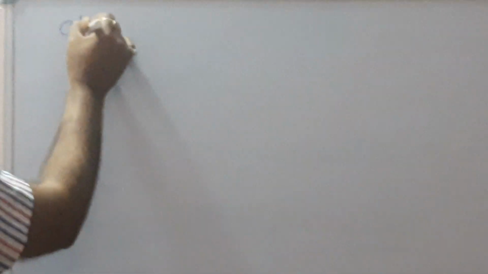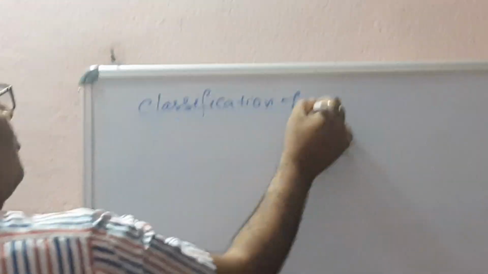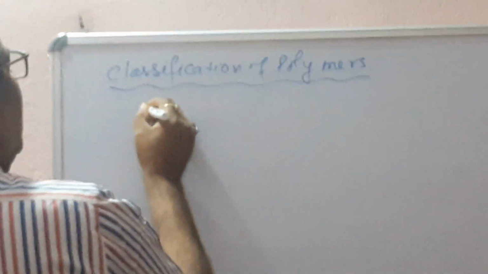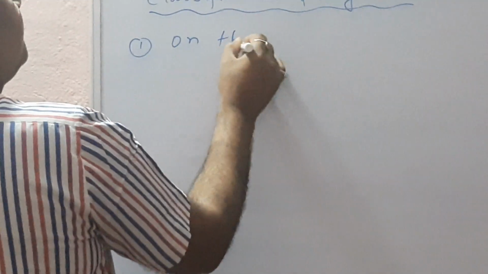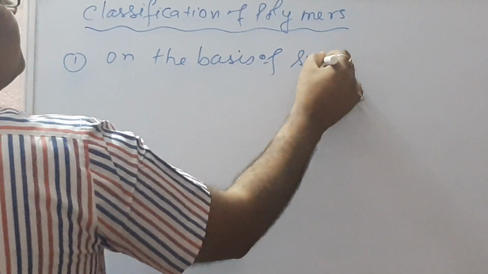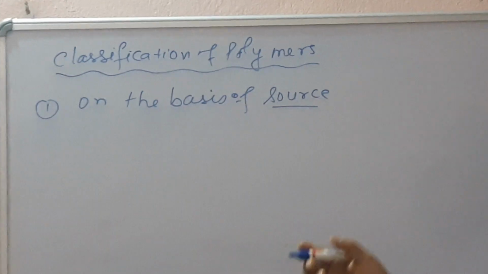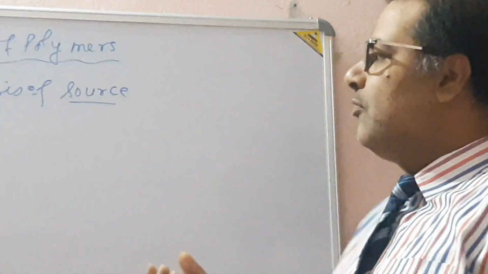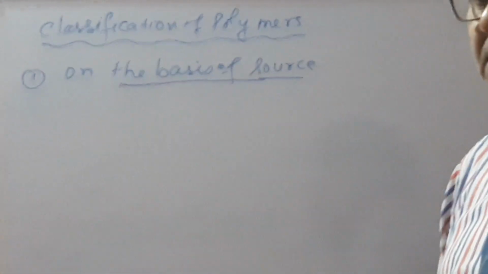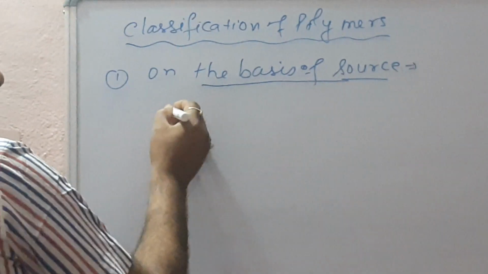Classification of polymers on the basis of source. Source means where polymers are obtained from. So that is source. On the basis of source, polymers are further classified into three groups.